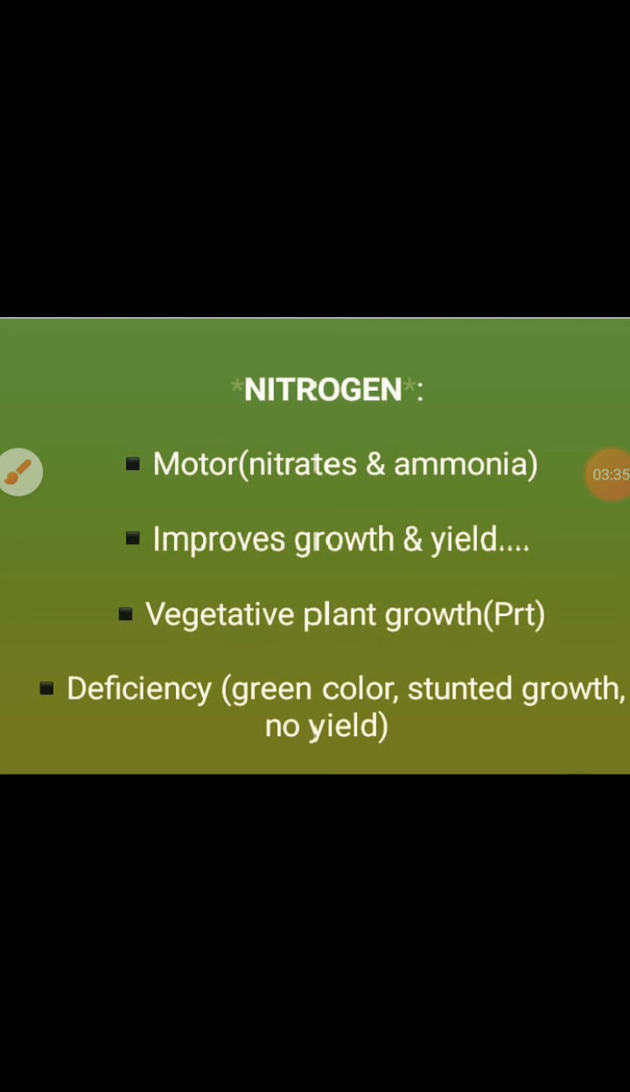For a plant to grow vegetatively, nitrogen is very much important. So we both have planted, we both have put a seed. And we are seeing that the tree is not stunted. The tree is tall, it has lush green leaves and it is going to give us mangoes. We are very happy to see the yield. So nitrogen is the motor for plant growth. If there is a deficiency of it, there will be stunted growth, there will be no green color and there will be no yield of food.